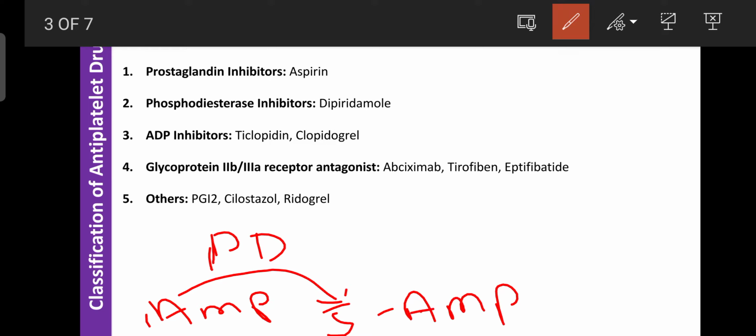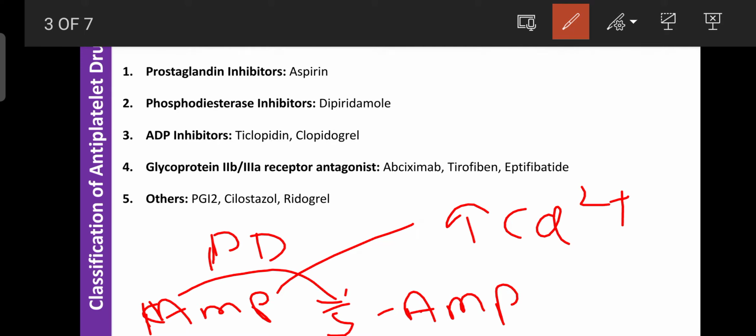So already you know the cyclic AMP is responsible for increasing calcium. Okay, so due to the increased accumulation of calcium by cyclic AMP, it can enhance the synthesis of prostaglandin I2. Okay, prostaglandin I2 is also known as prostacyclin, it is a derivative of prostaglandin.